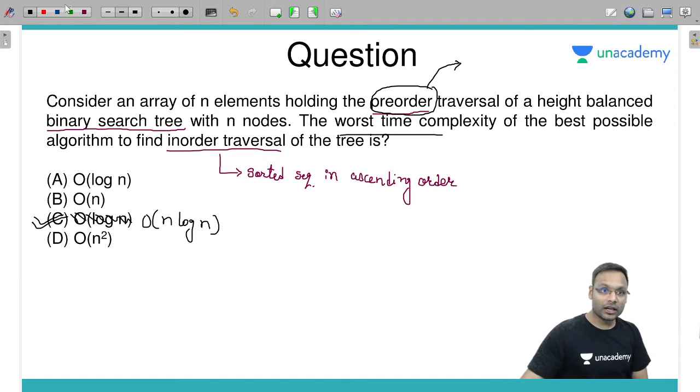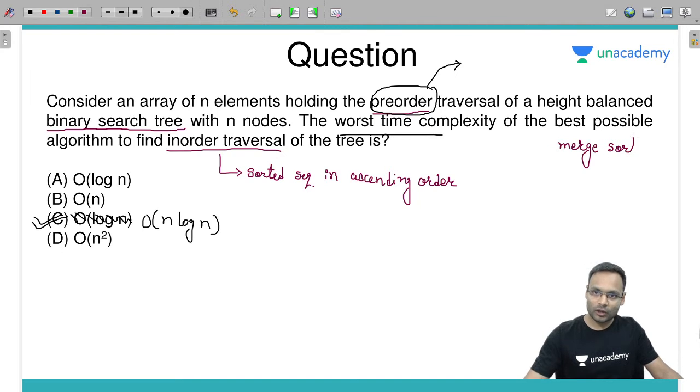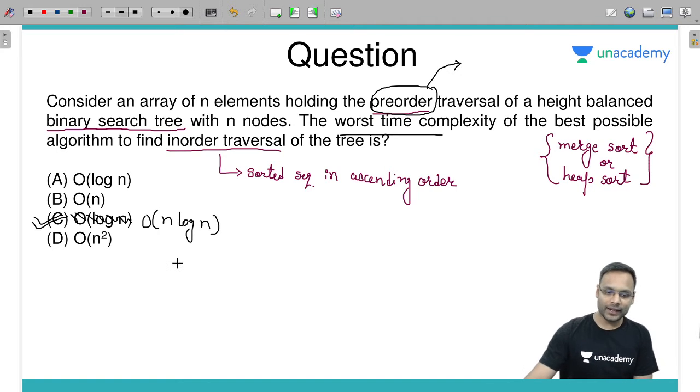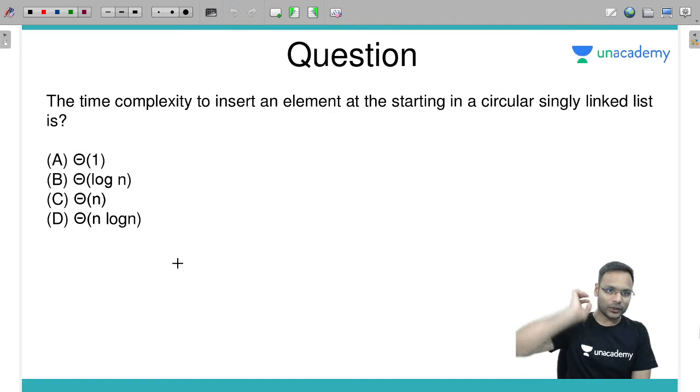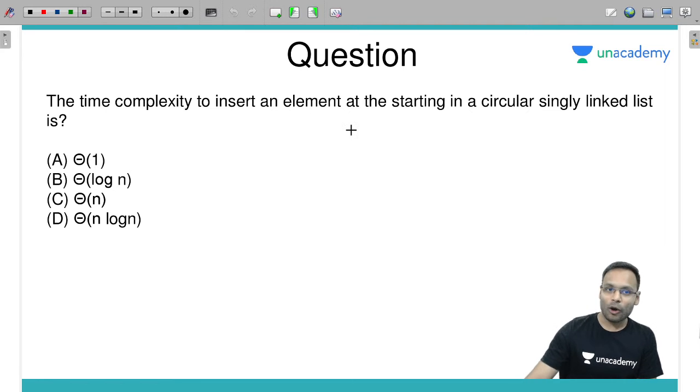Okay, got it, fine. So if we go for the best possible algorithm, which is merge sort or heap sort, then you can go for n log n. Okay, clear, got it.